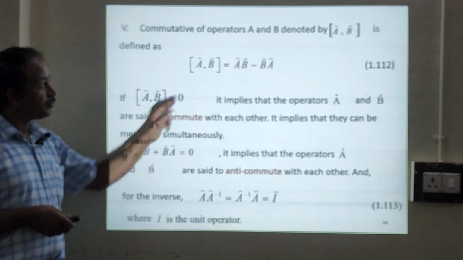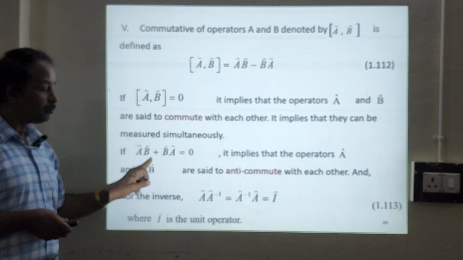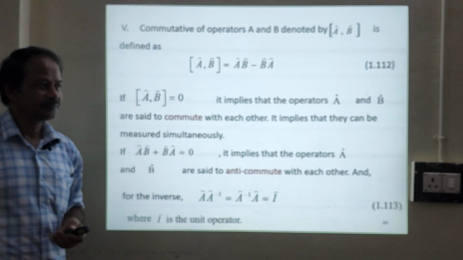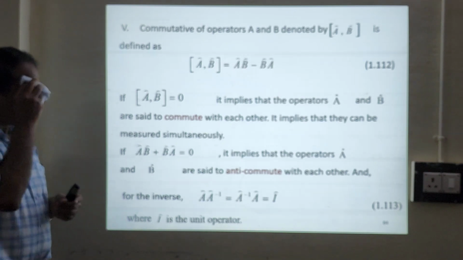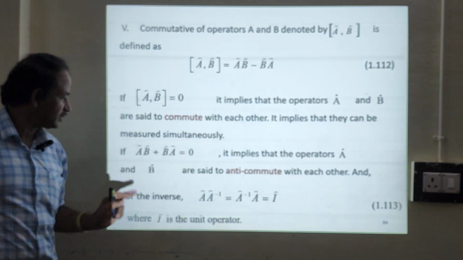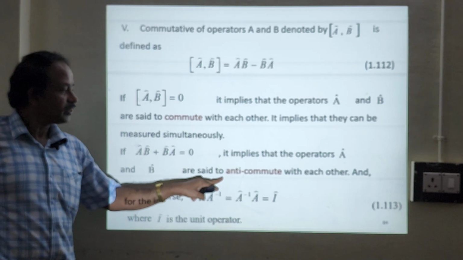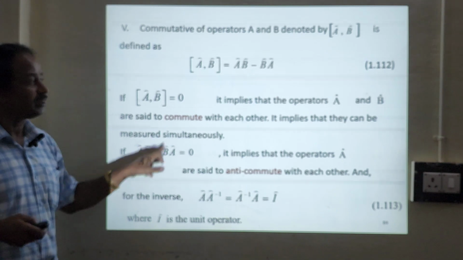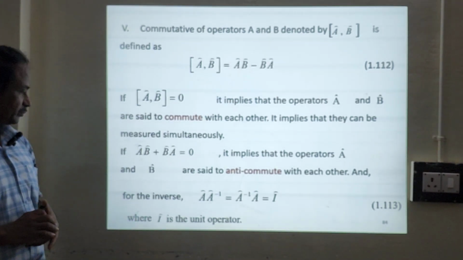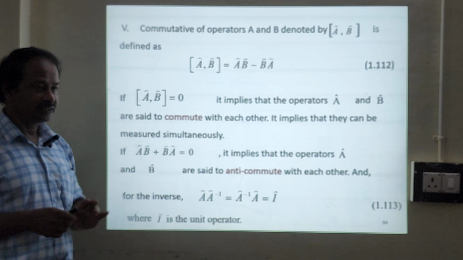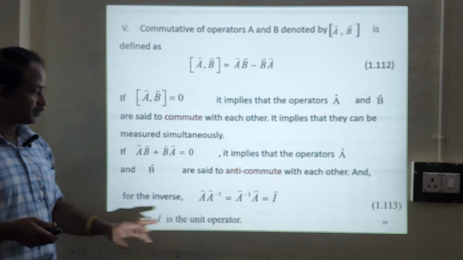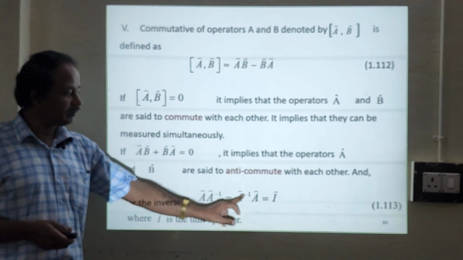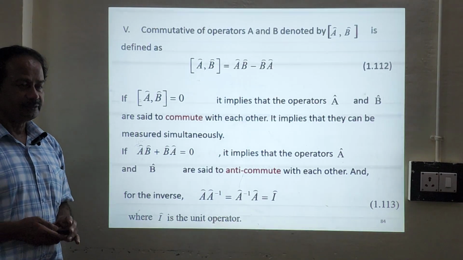Suppose instead of AB minus BA, you have AB plus BA equal to 0. This is called anti-commute. So one is commute, another one is anti-commute. It implies that the operators A and B are said to anti-commute with each other. If it is plus, anti-commute. If it is minus, commute. Okay, so these two properties are very important. We'll be using them often in problems. So we'll go for A inverse. A inverse A equals A A inverse, which is equal to I, the unit operator.